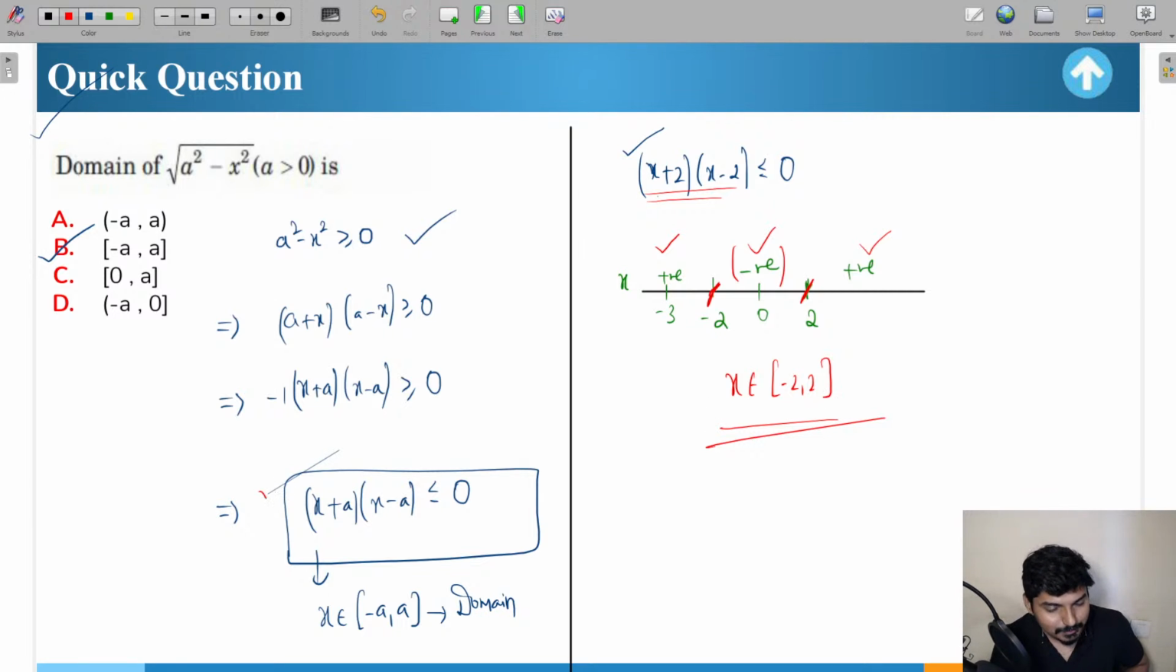Similarly, here also the same criteria. If you take the value of x between -a and a, then only this inequation is going to be satisfied. So this will be your domain.